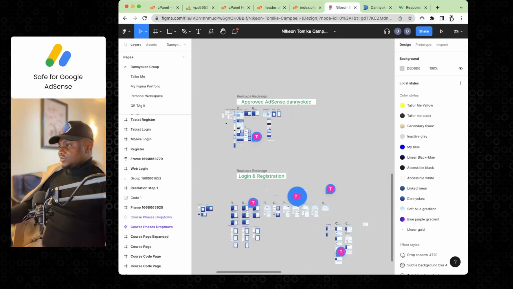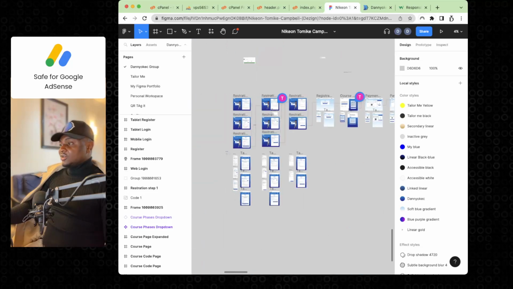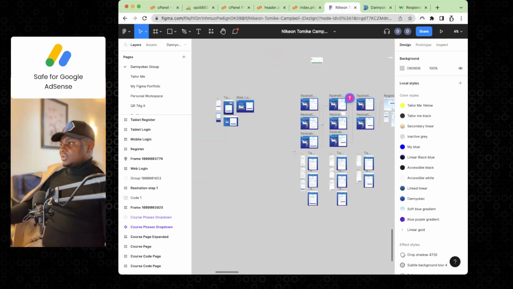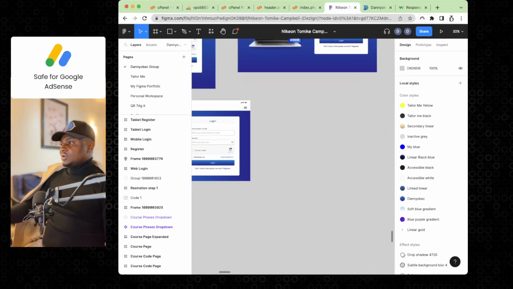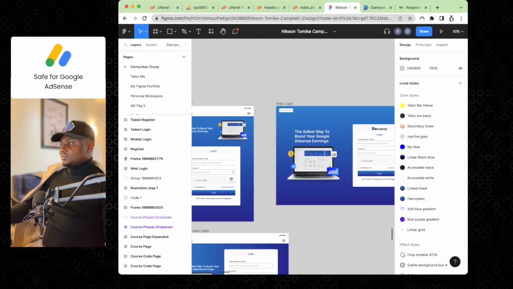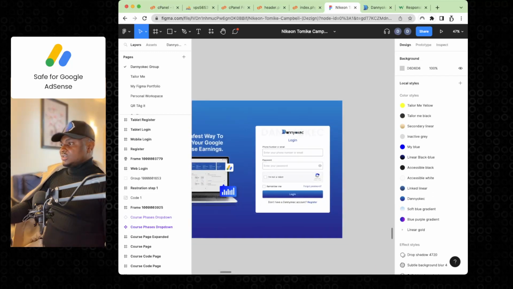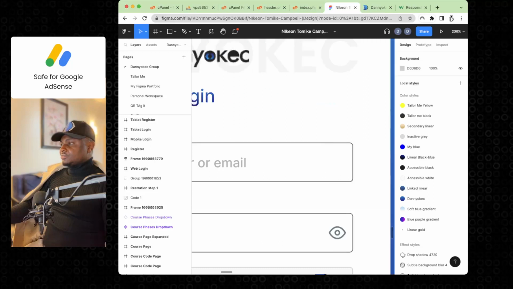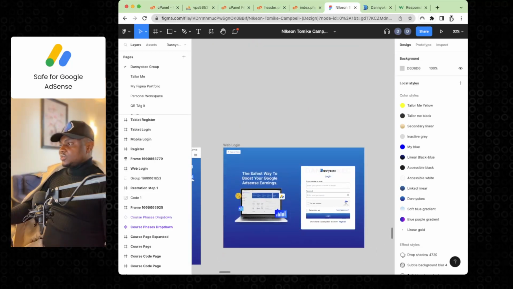This was the login page. I had just implemented it today. Before now, the login page was quite different. So I had implemented this one today, which is on the design, and I believe you saw the page, which is the front page. Yes, I coded that one today. So this is it. This is what we coded today.